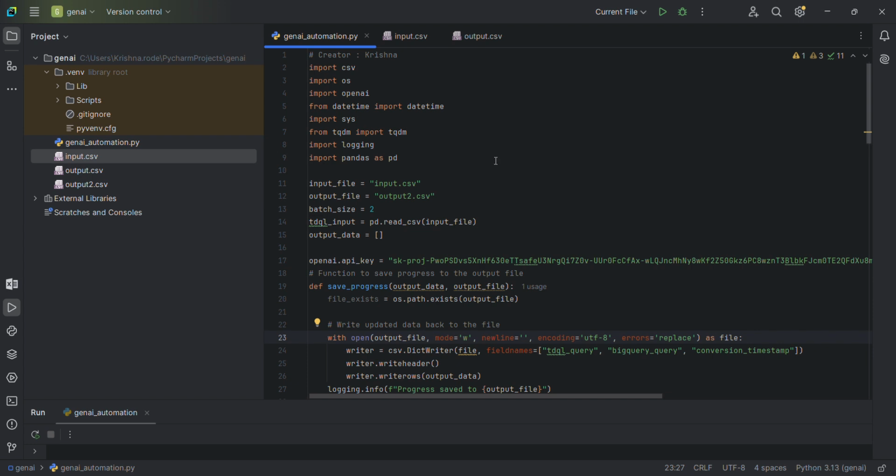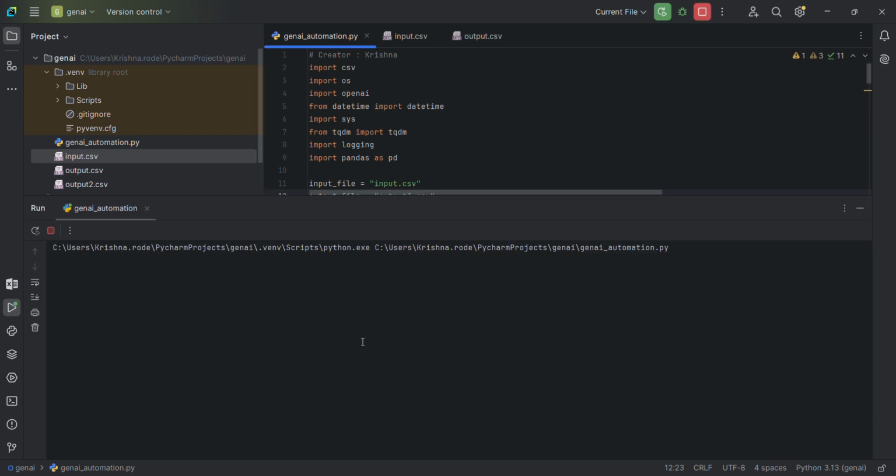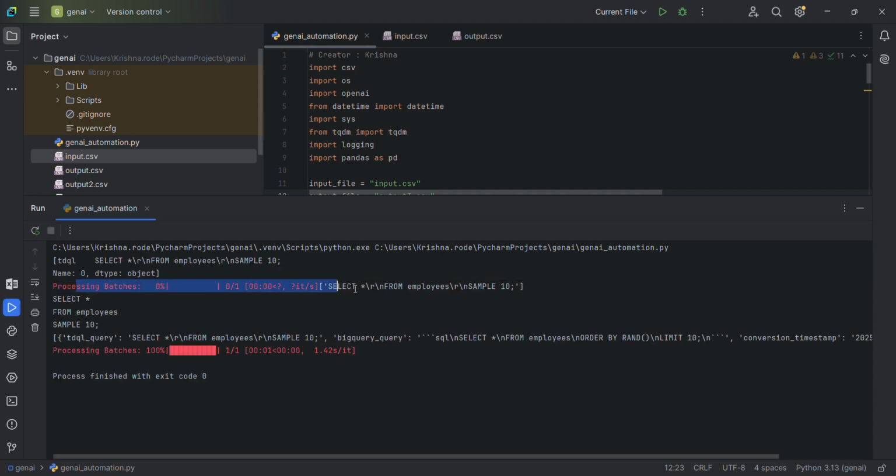So yeah, let's start running it. Let's say I will output it in a new file, output 3, just to show you. It's running right now. See the batching mechanism here, right? This is why I have used the tqdm library, in order to show you the intermediate progress.